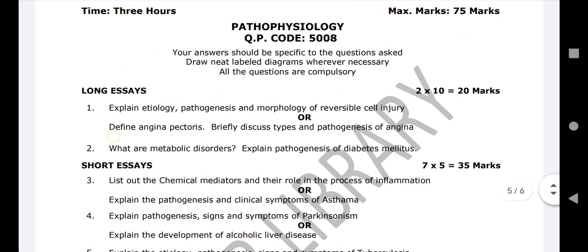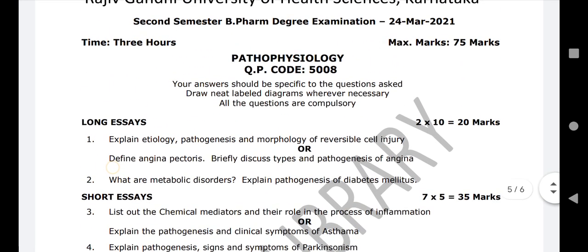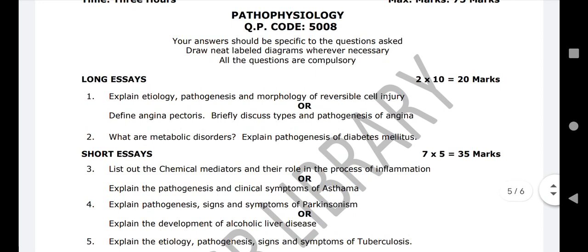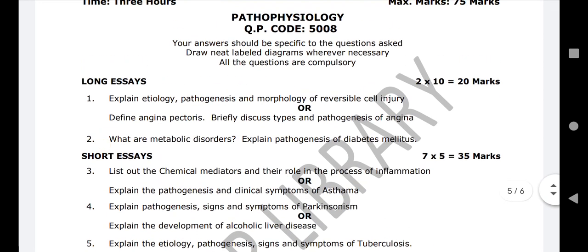And inshallah, in upcoming classes, let's discuss the most important questions in third semester, with notes. The questions with notes and with a detailed explanation for that.